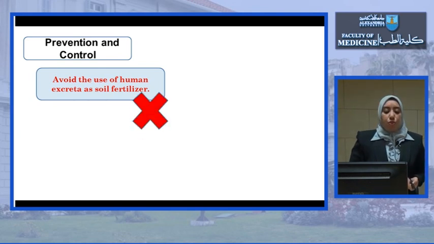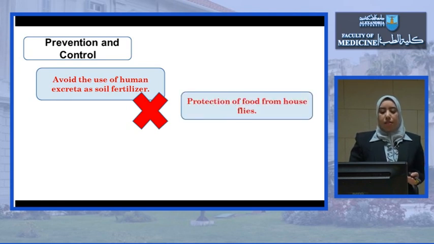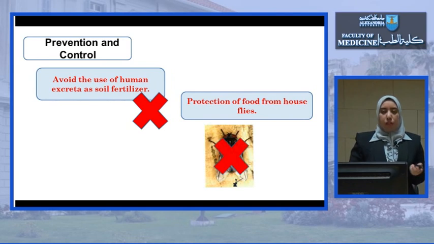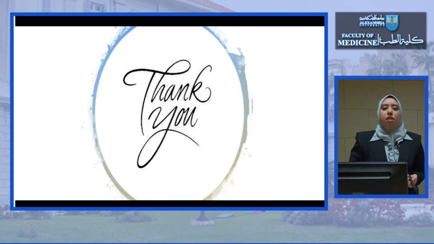We have to avoid the use of human excreta as soil fertilizers. As we already said, the cysts which exist in the stool can contaminate the food or drink, and if we use them as soil fertilizers, the cysts will exist in our food and will continue the cycle. We have to protect the food from house flies, which mechanically transmit the cysts. And finally, treatment of the patient is very important.